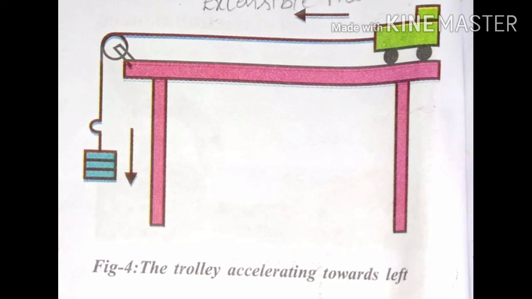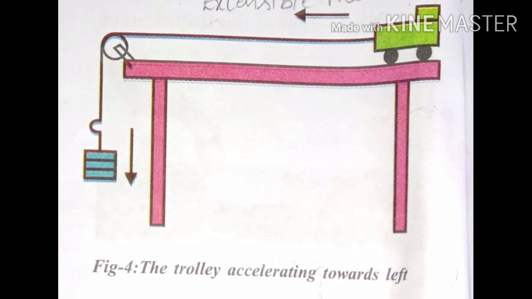In this weight hanger, we have to keep some weights: 100, 150, 200, 250, 300. Take a small weight and keep it on the weight hanger and observe the changes in motion of the block and trolley. What happens to the position of the block kept on the trolley? Does it fall or move along with the trolley? What changes occur in the motion of the trolley and block? You will observe carefully, children.